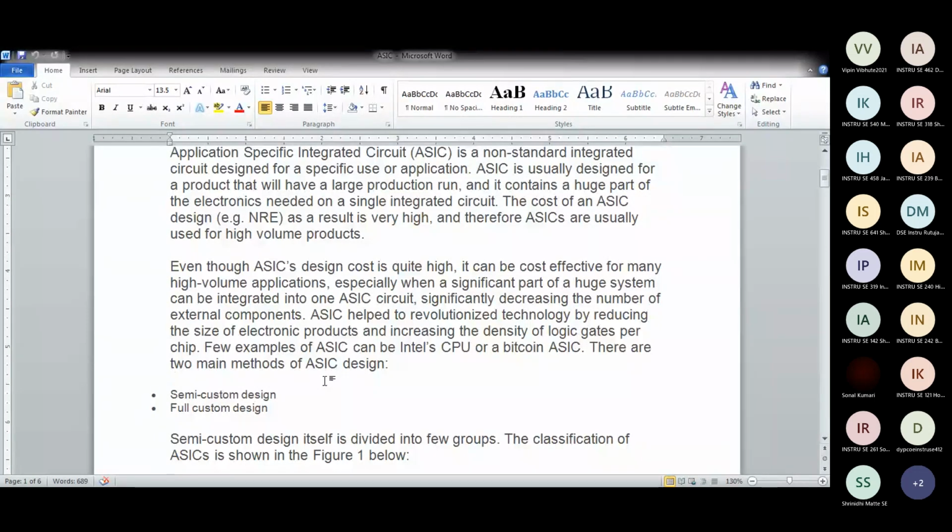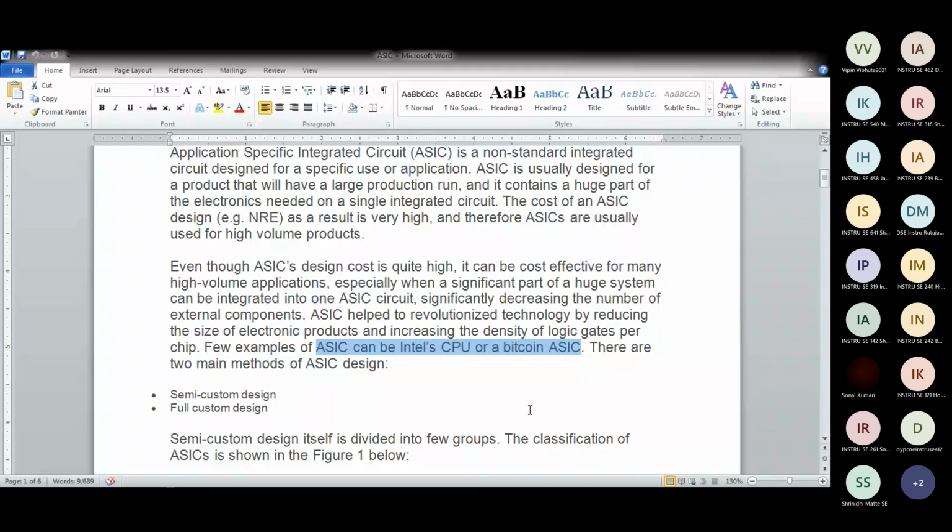So some examples of application specific are like Intel CPU, your i5, i7 microprocessor, microcontroller, Bitcoin. You might have heard of Bitcoin, it is very famous nowadays. So Bitcoin is an ASIC, application-based integrated circuit.